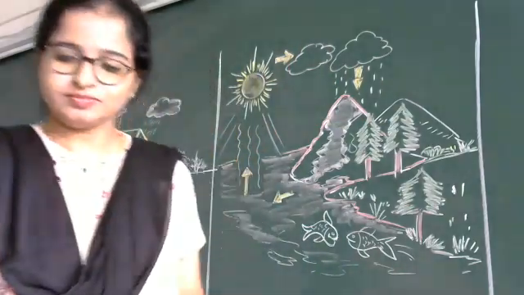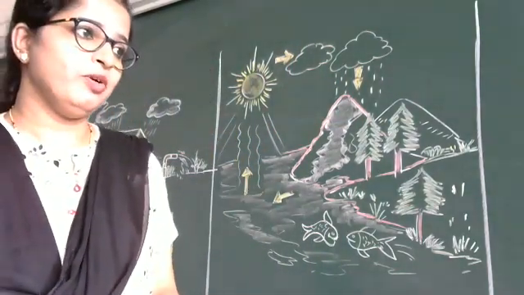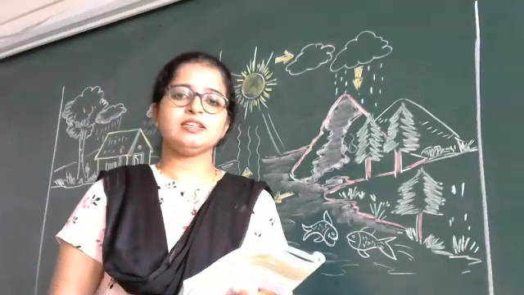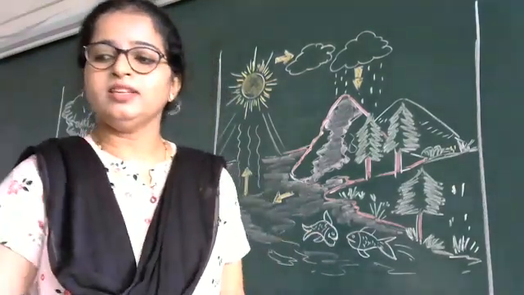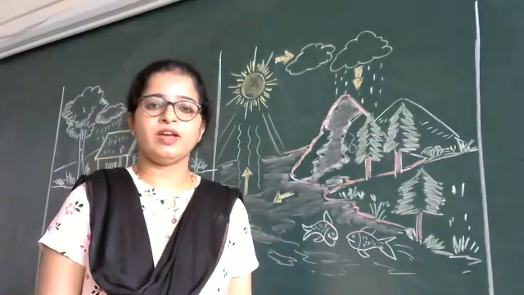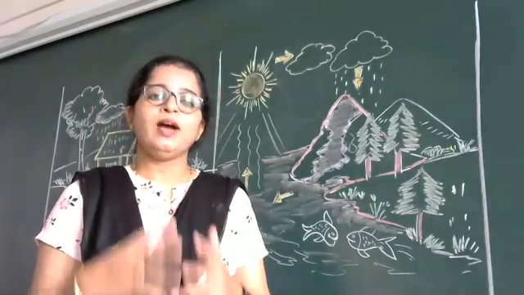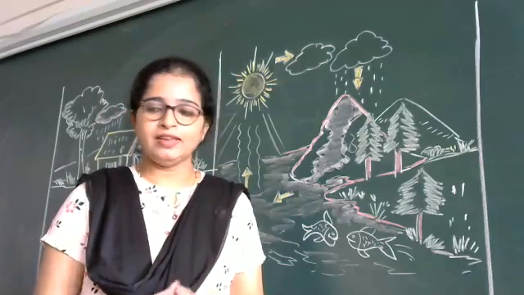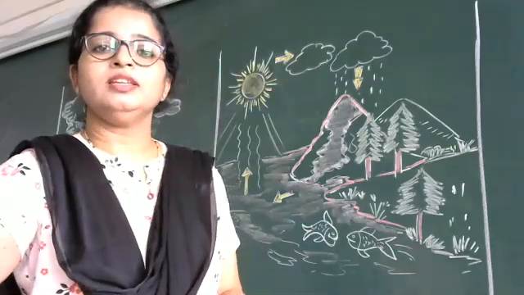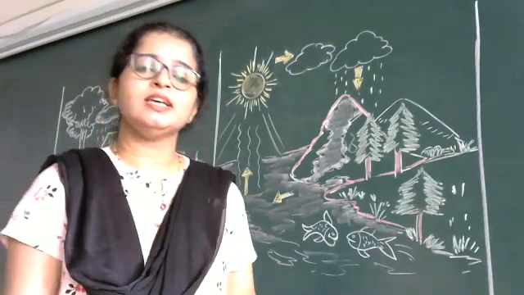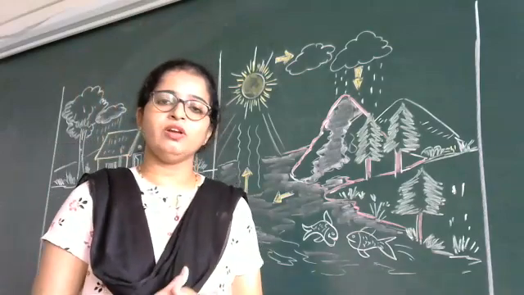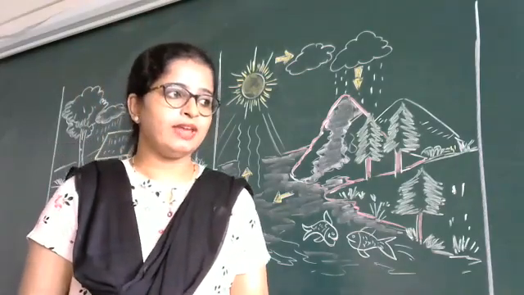In last class, we learned about the lesson Water on the Earth, lesson number 5. In that, we learned why our earth is called a blue planet, because three-fourths of the earth's surface is covered with water. That's why we call our earth the blue planet, right?